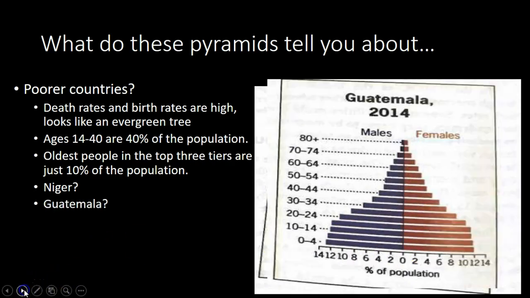All right, how about Guatemala? Guatemala is much broader at the bottom, and it still gets narrow at the top, so look at where you have a chance. At what point do people rapidly start declining? Basically, it looks like once you get past the 50-year mark, that's where things start to go down.